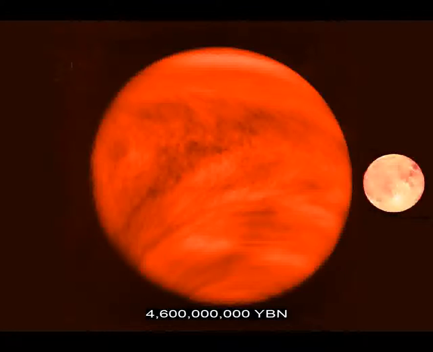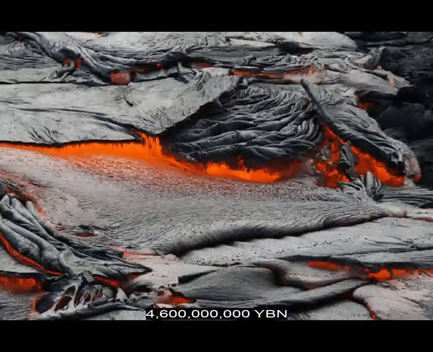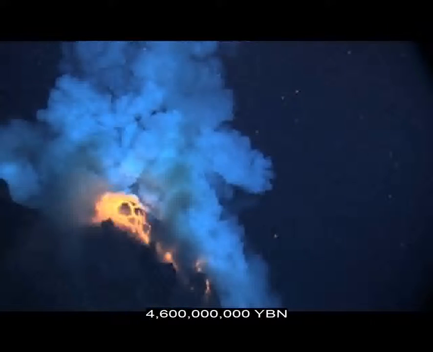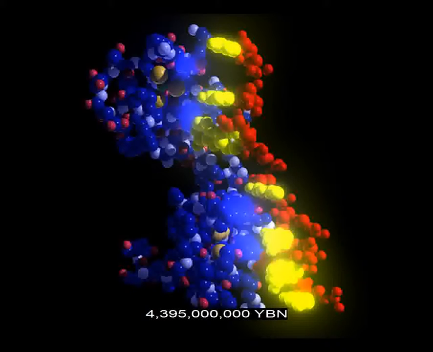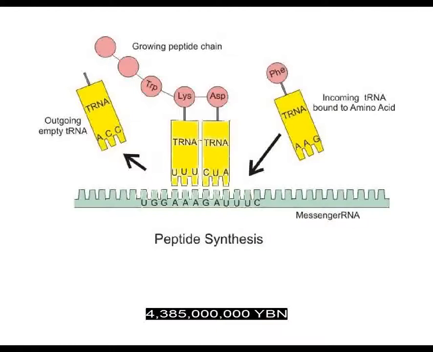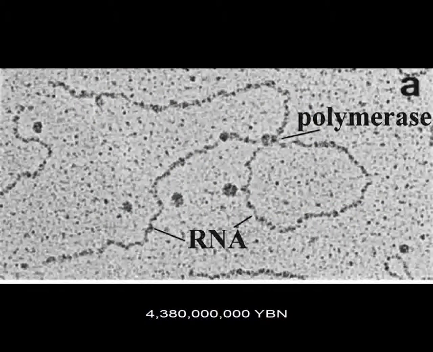Planet Earth cools. Crust forms. Water condenses and falls to make the first Earth oceans, lakes, and rivers. Larger molecules form on Earth, like amino acids and sugars. Nucleic acids form on Earth. RNA links amino acids into the first proteins. A protein copies nucleic acid molecules.